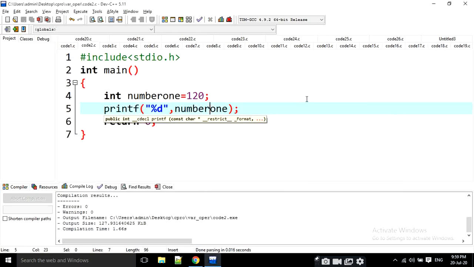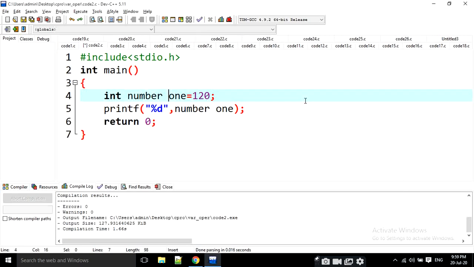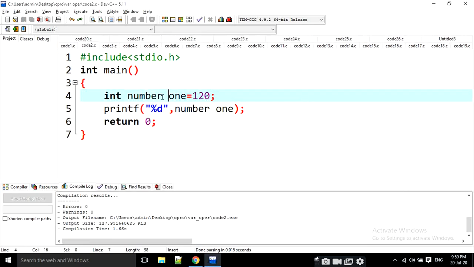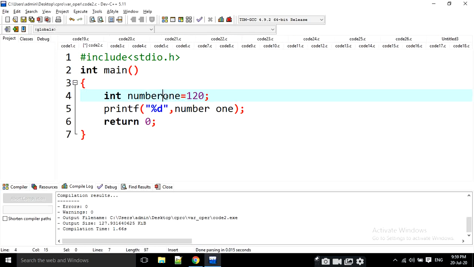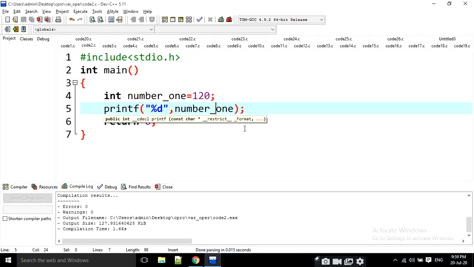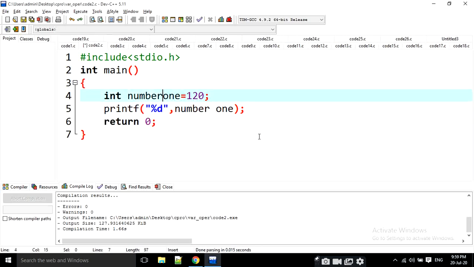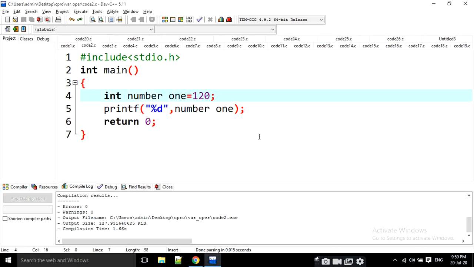No problem now. But when you write it like this, with a space in between the variable name, if any space is there, we have to replace it with an underscore, then it will work normally. Okay, but don't use any space in the variable name.